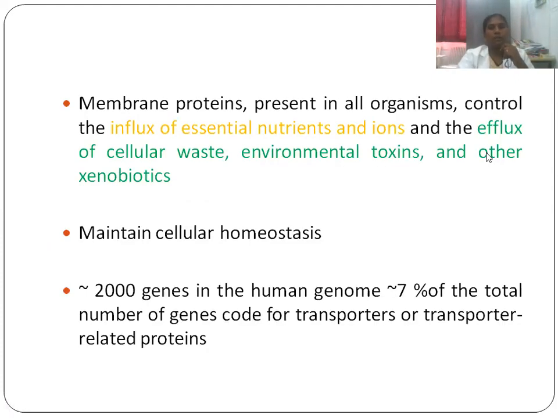So transporters are proteins present in our organism which control the influx of essential nutrients and ions and the efflux of cellular waste, environmental toxins and other xenobiotics. So this will maintain the cellular homeostasis. Approximately 2000 genes in the human genome, about 7% of the total number of genes, code for transporters or transporter related proteins.